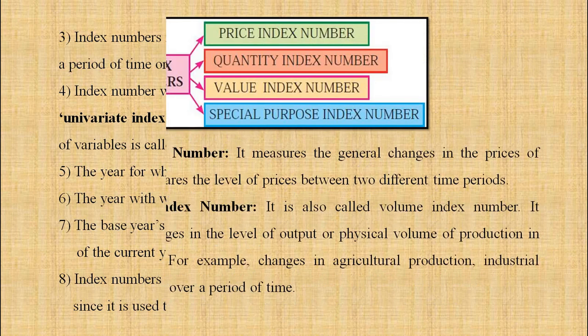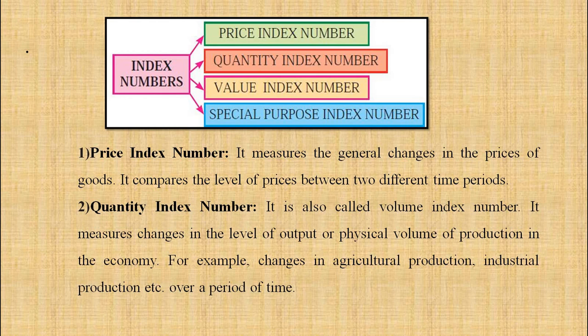Index numbers can be price index number, quantity index number, value index number, special purpose index number. So these are the 4 types. Number 1, price index number. It measures the general changes in the prices of goods. It compares the level of prices between two different time periods.